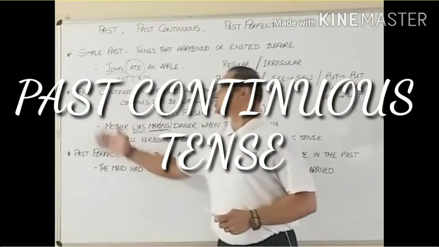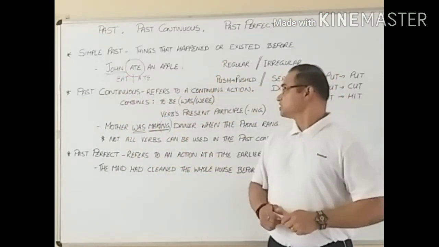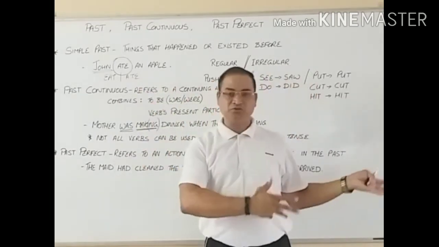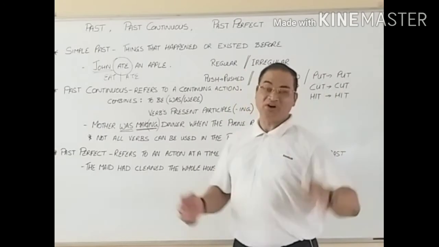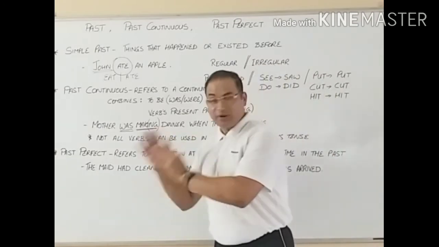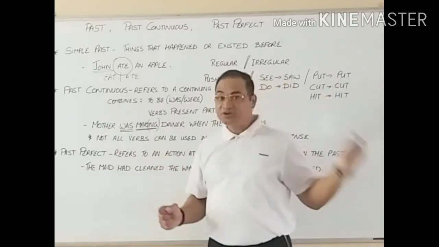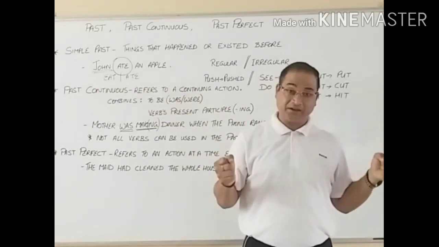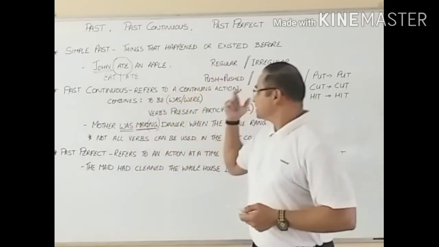And now I'm going to talk about past continuous tense. What is this past continuous tense? This past continuous tense refers to an action that had started and continues on. It just continues, but it depends how much and how far it continues till a particular time, or sometimes we use it for an action that went on and is still carrying on. Somebody talking about his victories: he had won it a long time back, but his victory is still standing. So for these types of things we use the past continuous tense.